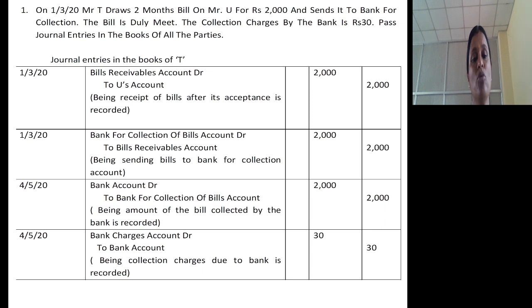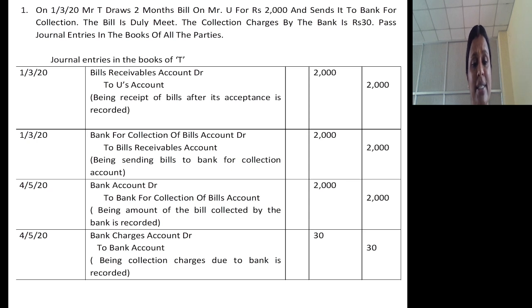In the books of T, who draws the bill, the journal entry on the date of drawing and getting it accepted from the drawee is bills receivable account debtor to drawee's account, drawee here is U, rupees 2000. On the same day, he is sending this bill for collection, which is specifically given.